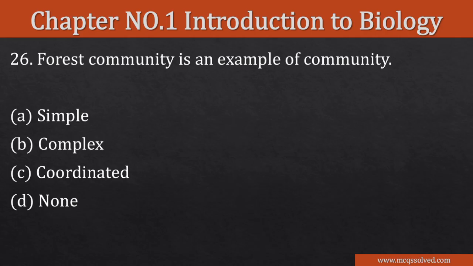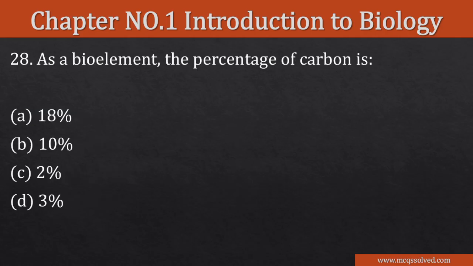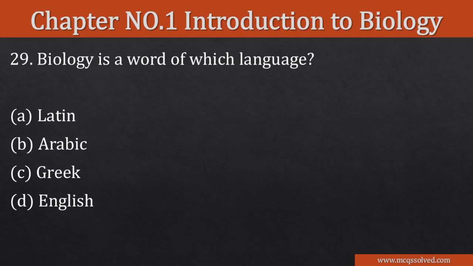Forest community is an example of a community: simple, complex, coordinated, none. So the right option is B, complex. The study of internal structure is called anatomy, histology, entomology, taxonomy. So the right option is anatomy. As a bioelement, the percentage of carbon is 18%.